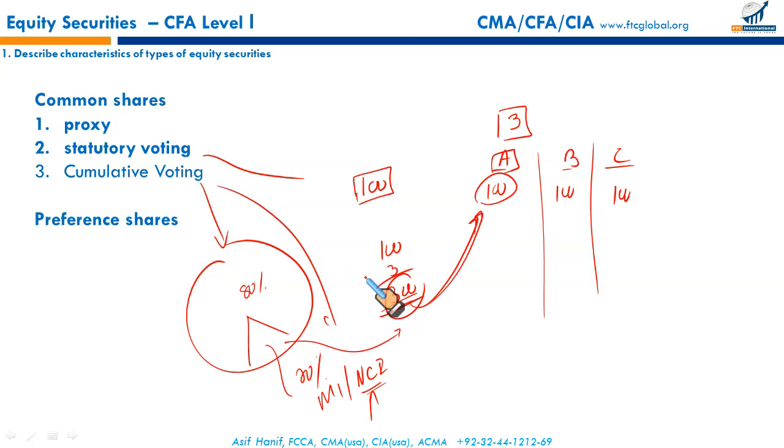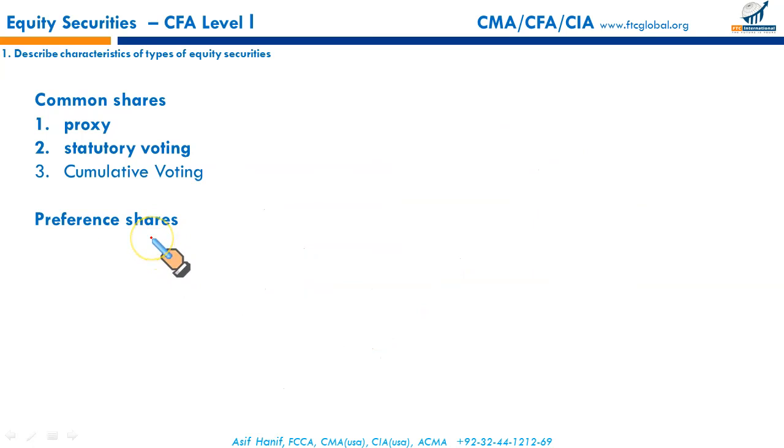Then the next type of shares are preference shares. Preference shares, also called preferred stock, are a hybrid instrument. It's a hybrid instrument that contains the features of common stock as well as debt. How come? For preferred stock, the dividend is a fixed amount. Like debt, debt also carries fixed interest payment. So like debt, preferred shares typically make fixed periodic payment. So that gives it the feature of debt.